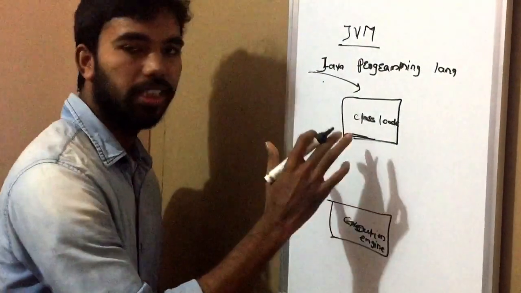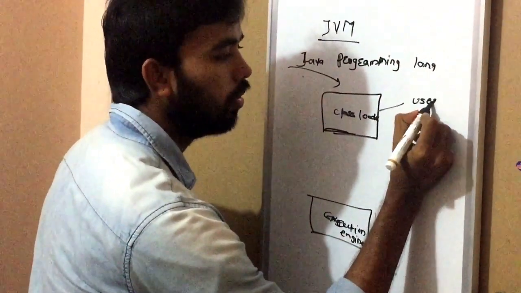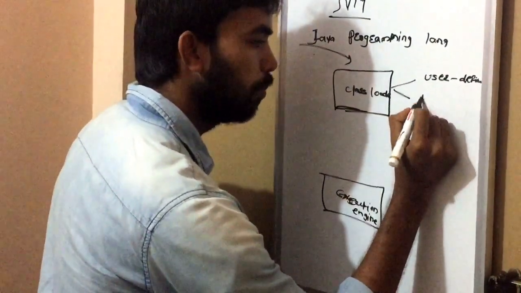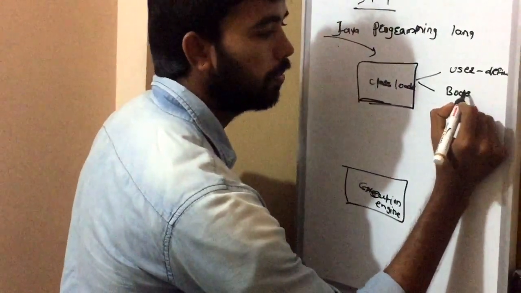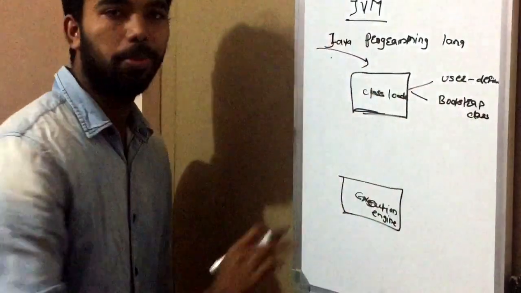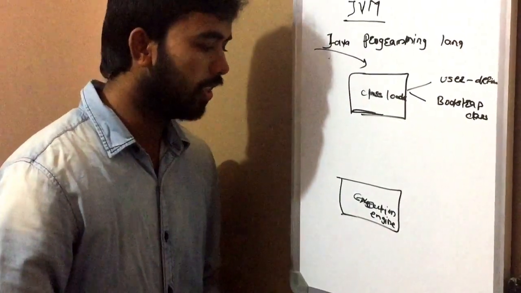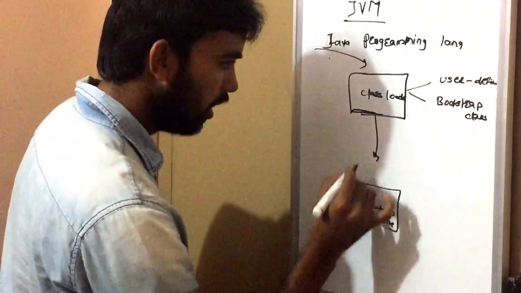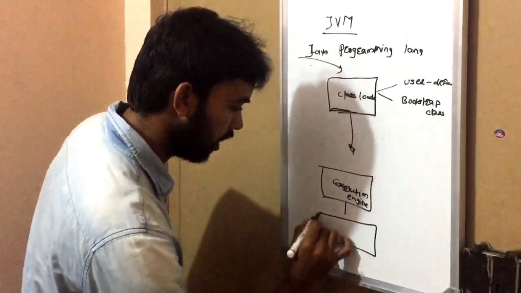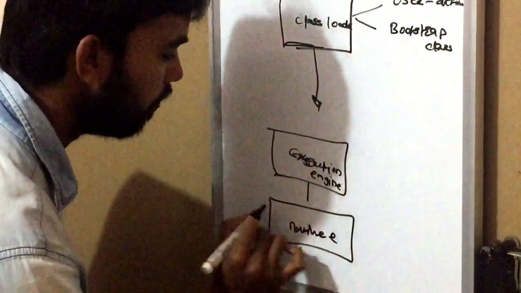When that class file is given as input to the class loader, there are mainly two types of class loader. One is the user defined class loader, and the second one is the bootstrap. I will explain about the user defined class loader and bootstrap loader next in this session. After the class loader, it goes to the execution engine, and then the execution engine makes native calls and also contacts the operating system.